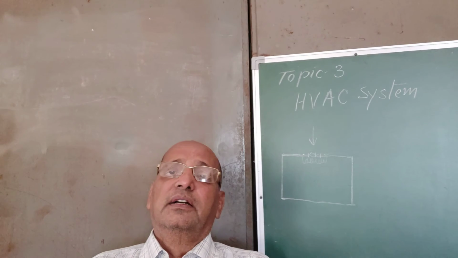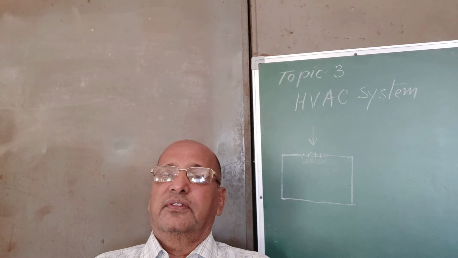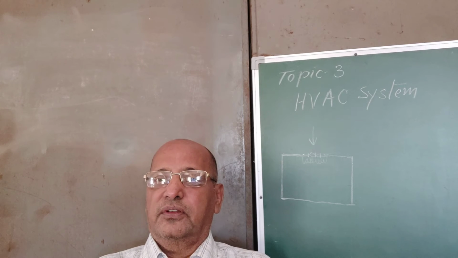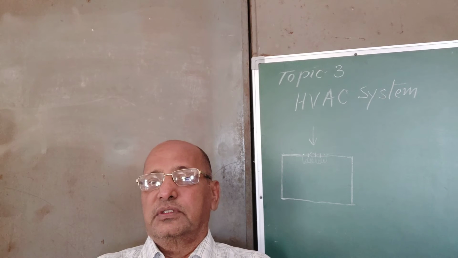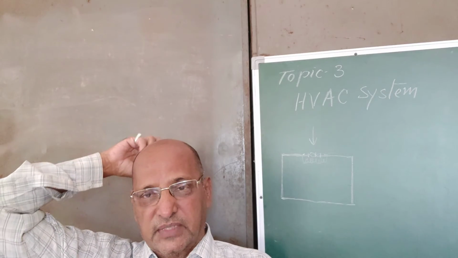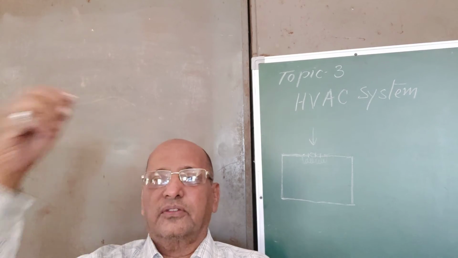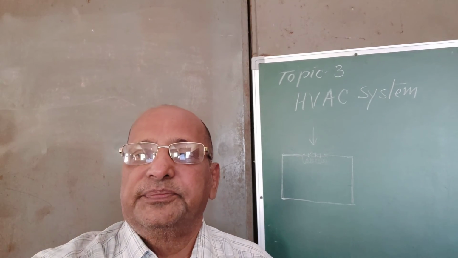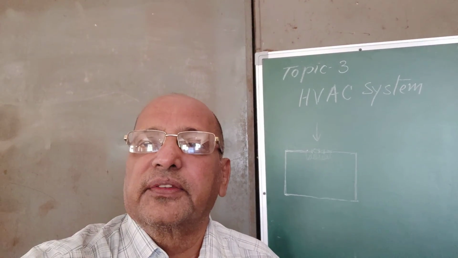According to that, the capacity of the AC is decided, whether it is a 1 ton AC or a 2 ton AC. So this represents its capacity only, and that capacity also decides the consumption of electricity.